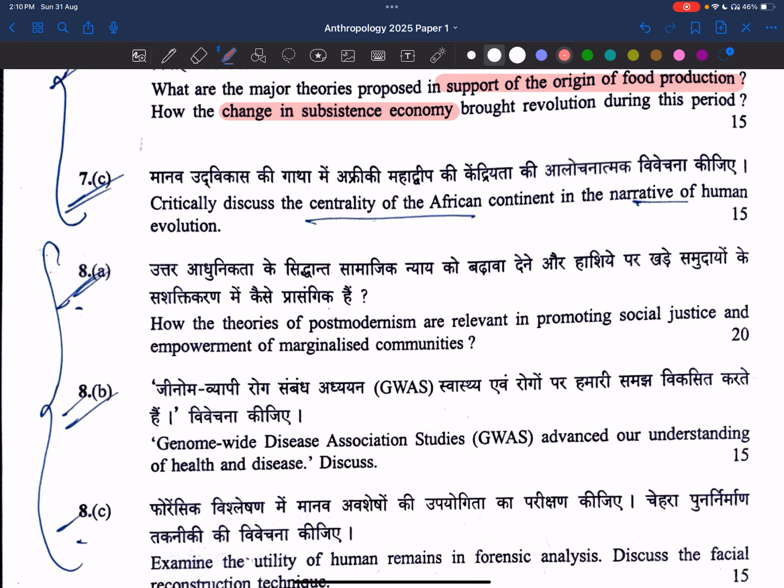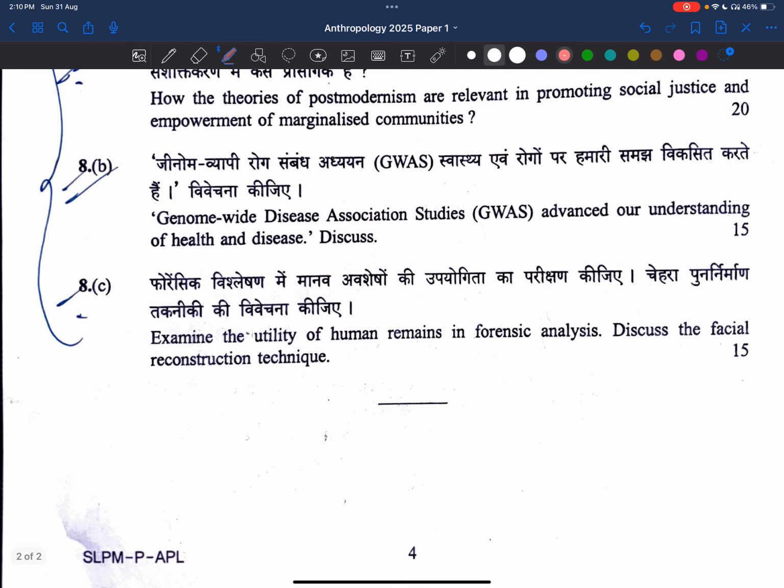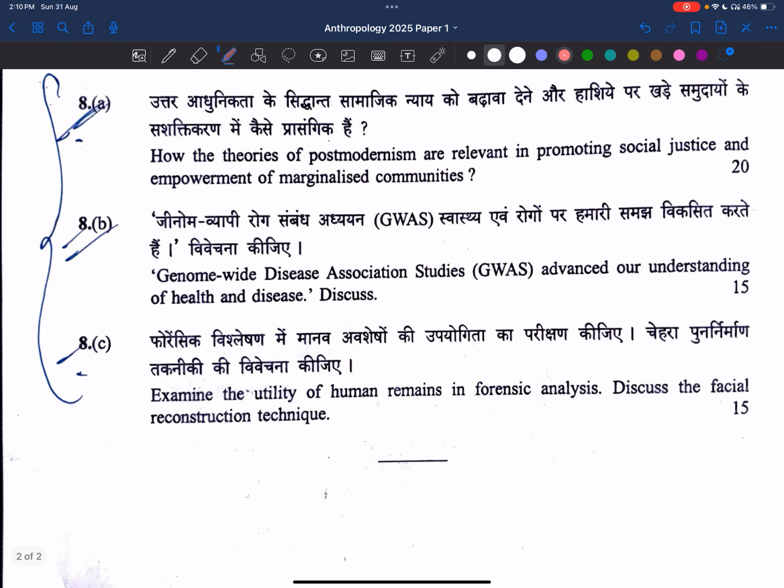Now, critically discuss the centrality of the African continent in the narrative of human evolution. How human evolution has evolved and how the African continent was central to it. This is somewhat good, we can write those things. Now, how the theories of postmodernism are relevant in promoting social justice and empowerment of marginalized communities. Very good. There are two theory questions: symbolic approach he has asked, and now postmodernism also.